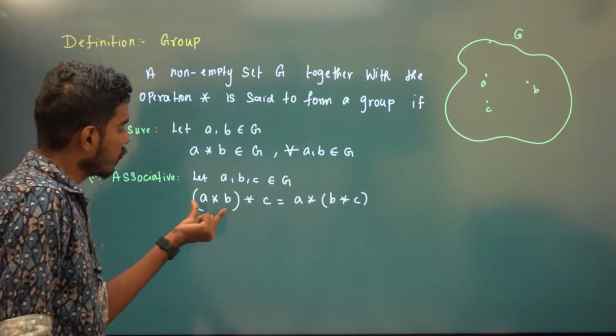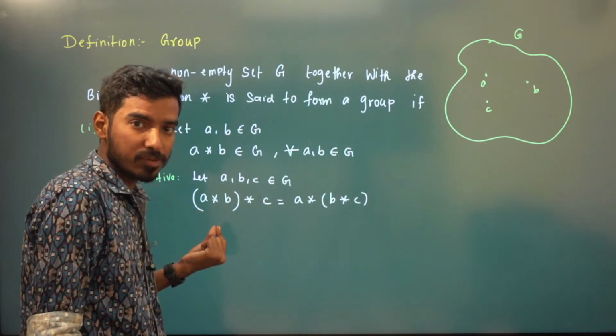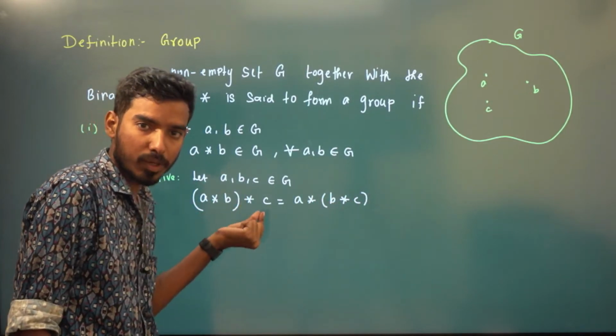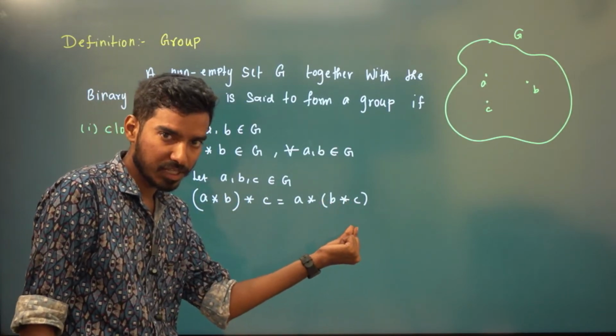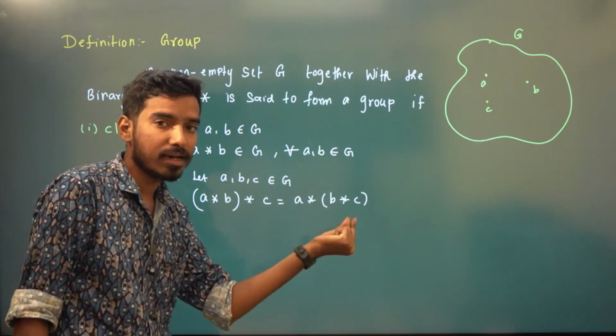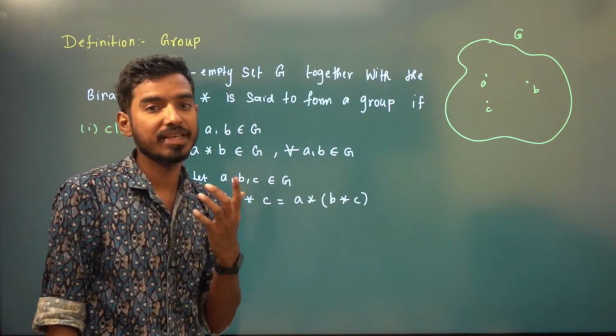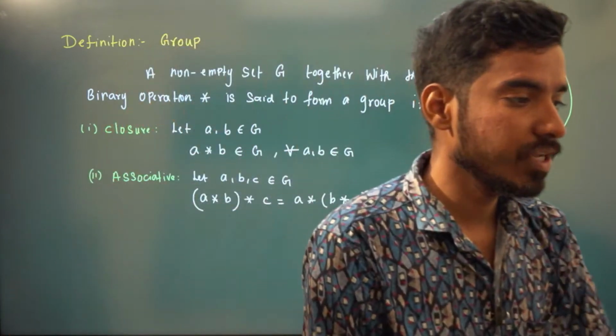That is, you perform A star B first, and with this result you perform star with C. On the other side, you perform B star C first, and then A star with this result. Both have to be the same. If it is true, it is the associative property.